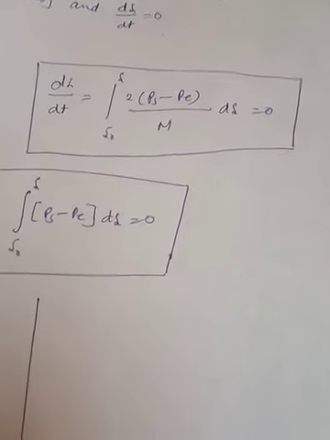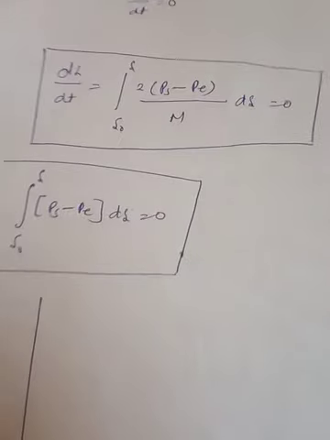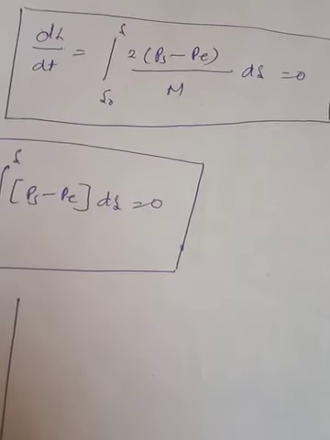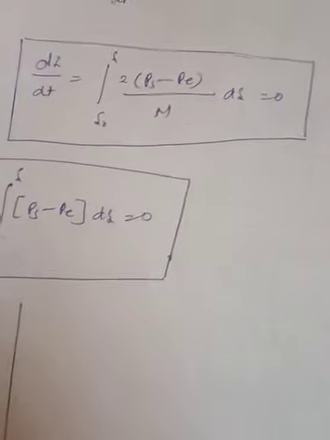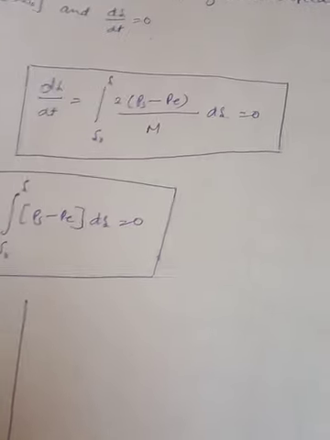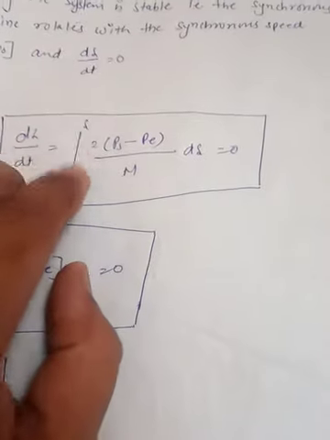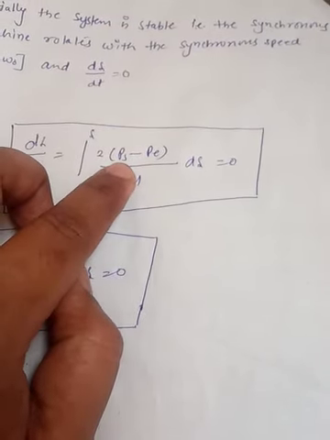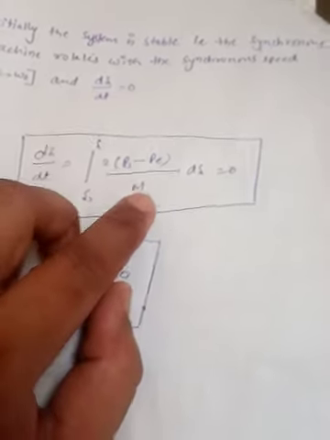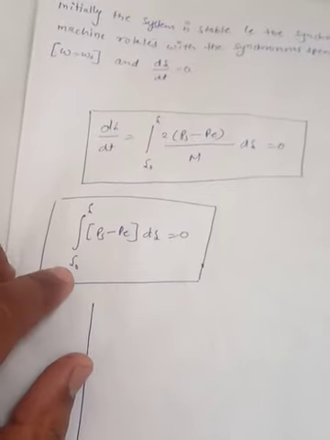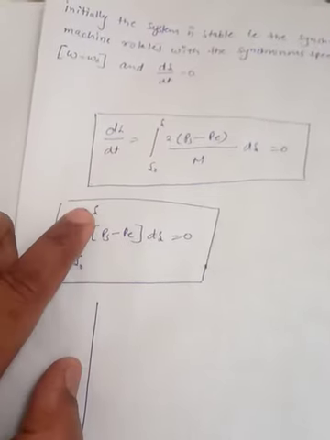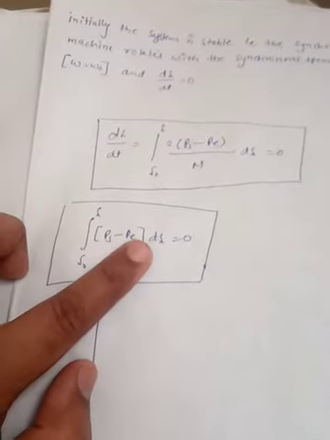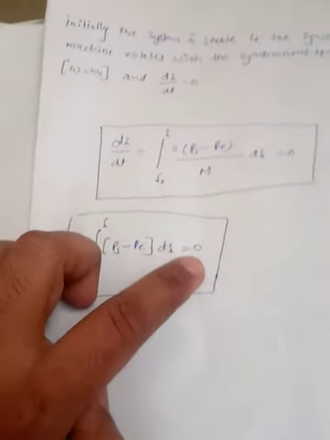If such a tendency takes place in the system, we can say the machine has the ability of transient stability. Further, we can conclude one more point: if d delta upon dt is equal to 0, then the integral of 2 (Pm minus Pe) upon M d delta from delta 0 to delta equals 0. Finally, the integral from delta 0 to delta of (Pm minus Pe) d delta equals 0.